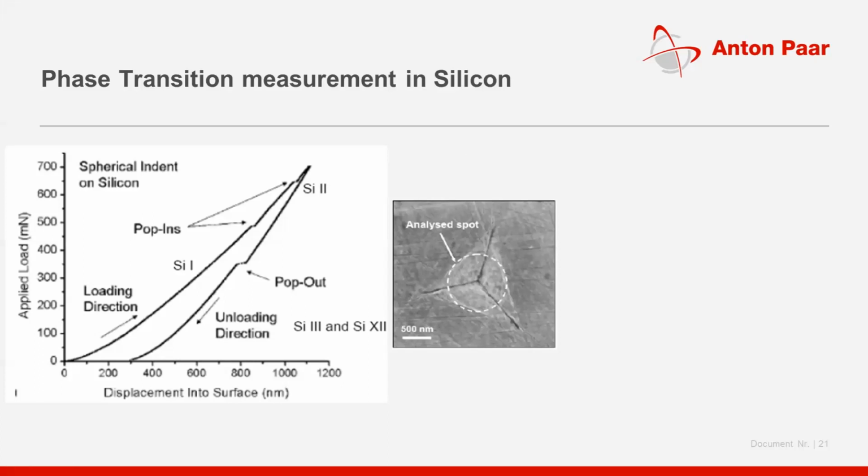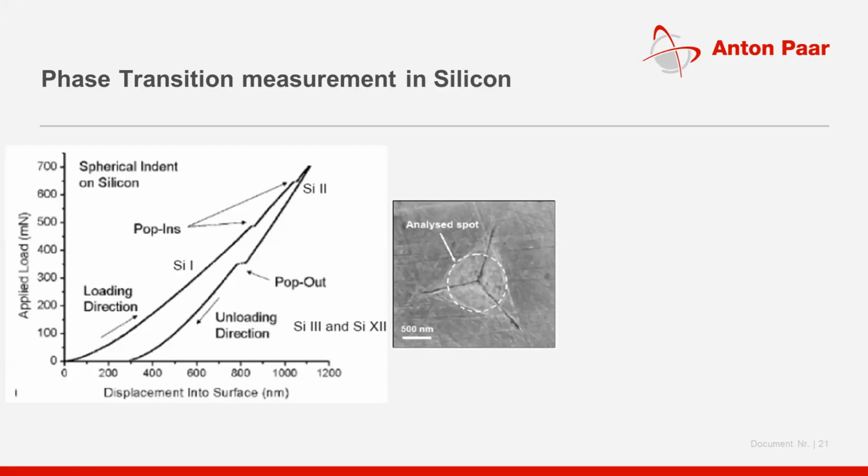Phase transformation has been observed in silicon: when you exert a particular load and give a stress beyond some limit, the silicon loses its semiconducting property and becomes a metallic material.